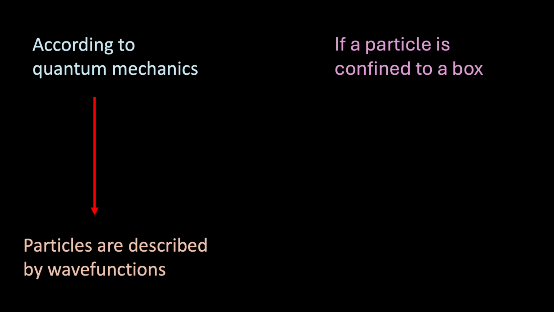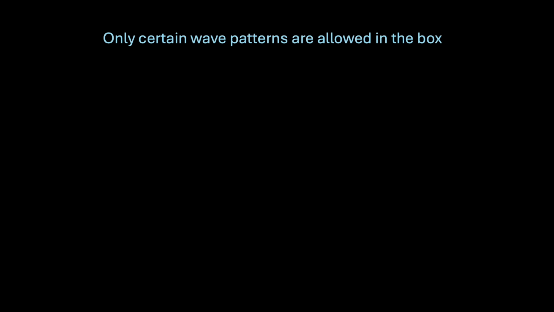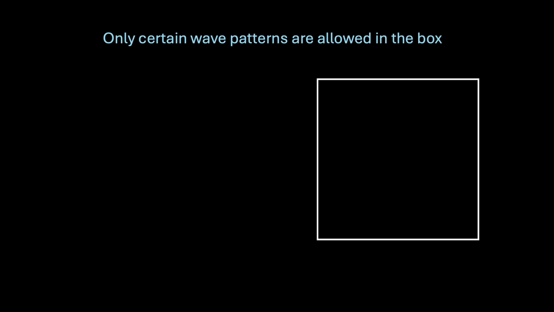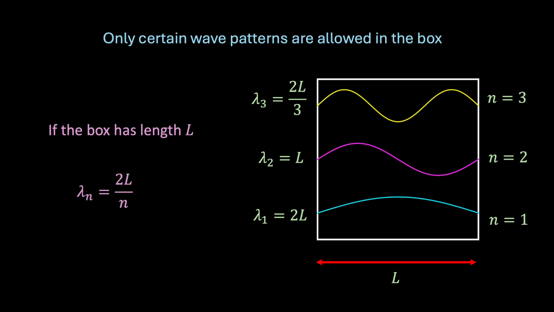If a particle is confined to a box, then the wave function must vanish at the walls of the box. This boundary condition means that only certain wave patterns are allowed inside the box. Specifically, only whole numbers of half wavelengths can fit inside, like a guitar string that only vibrates in particular harmonics. If the box has length L, then the allowed wavelengths will be given by lambda equals 2L over n, where n is an integer, 1, 2, 3, etc.